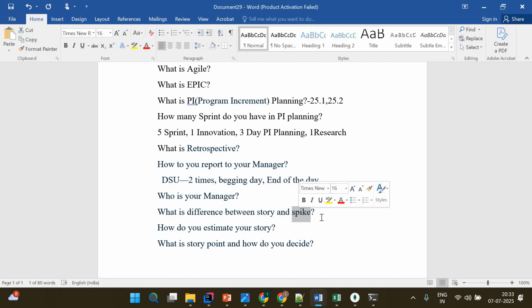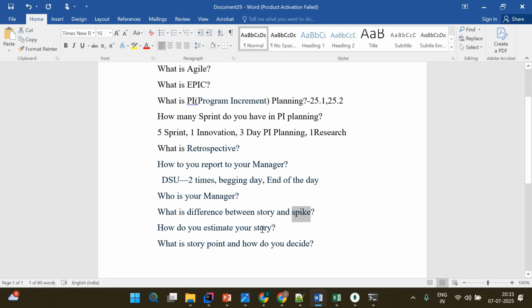So, story and spike. A story is something which has some kind of development as well as testing. Spike means you have some kind of document, you have to document it and make it in a proper way. So you will attach that with the story, right? And then it will be fine.